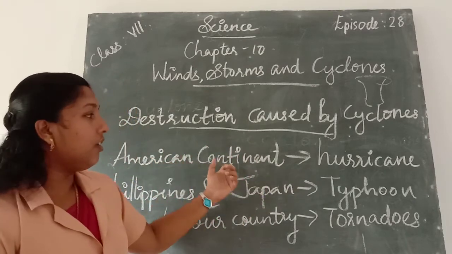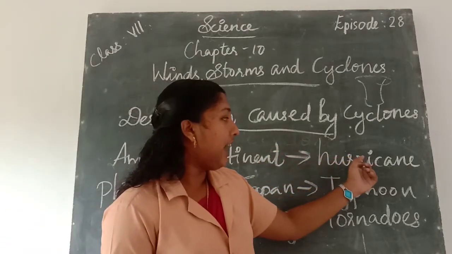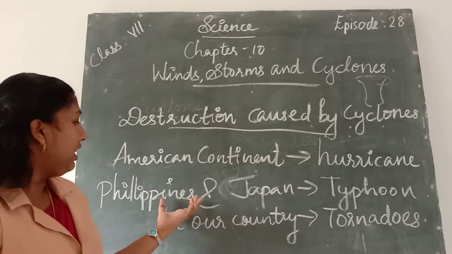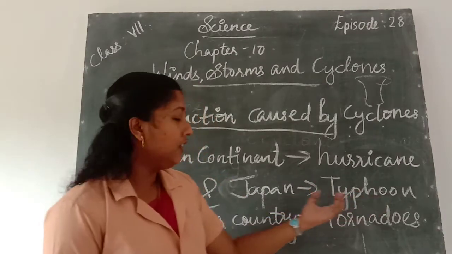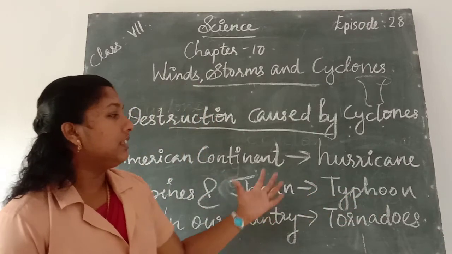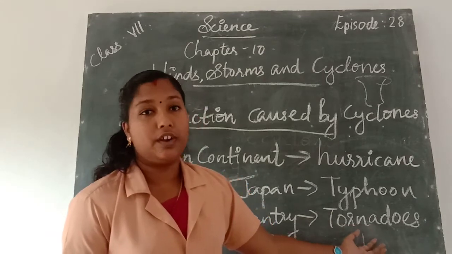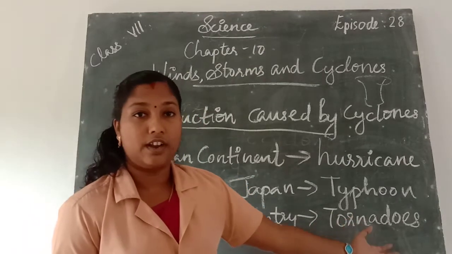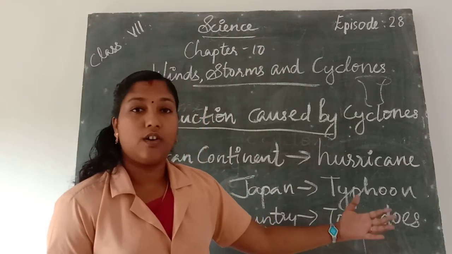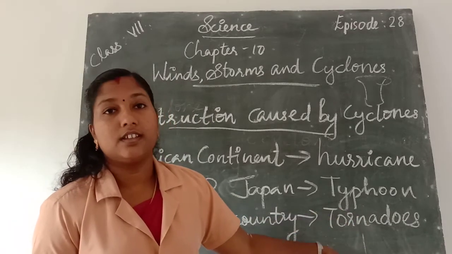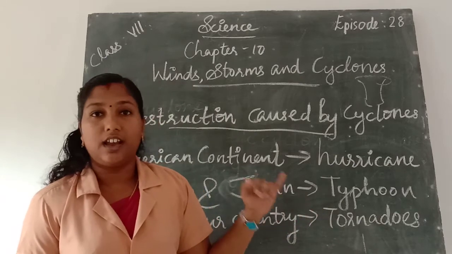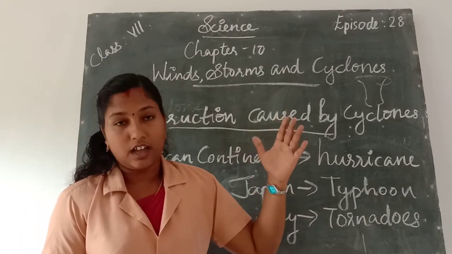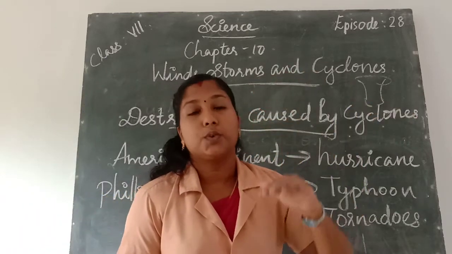In the American continent, the cyclone is called hurricane. In the Philippines and Japan, the cyclone is called typhoon. These tornadoes occur within the cyclones. The tornado means dark clouds that originate from the sky to the ground.